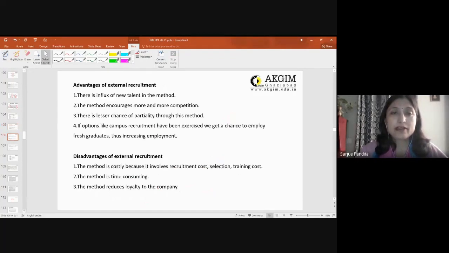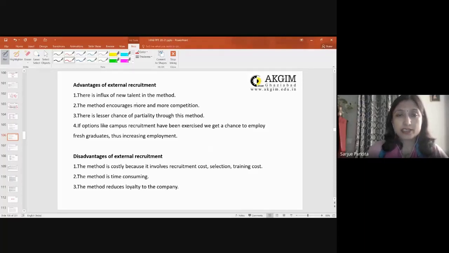Similarly, we have advantages and disadvantages of external recruitment. External recruitment, obviously, the advantage is that you tend to get new talent in the organization, and when there is new talent, it will create more excitement in competition. There would be more competition in the organization. It will give rise to healthy competition, right? It encourages more and more competition. There is lesser chance of partiality through this method.